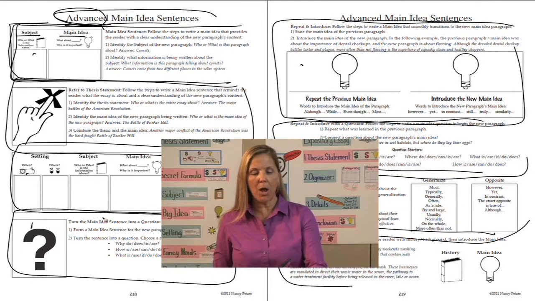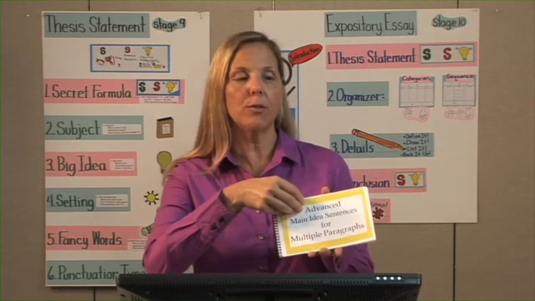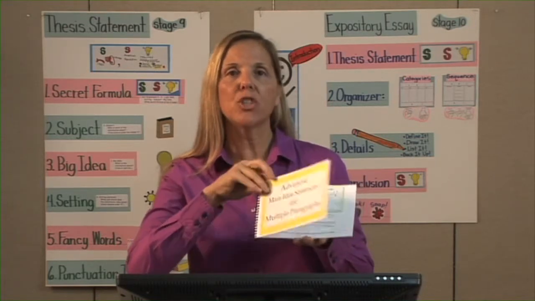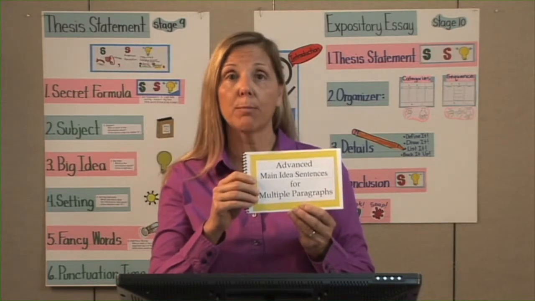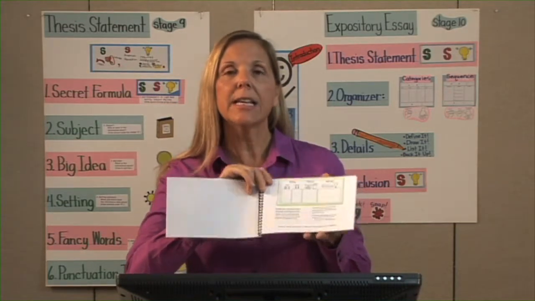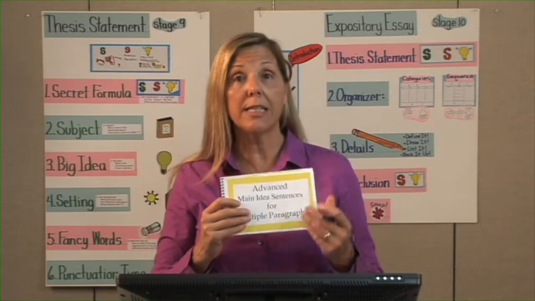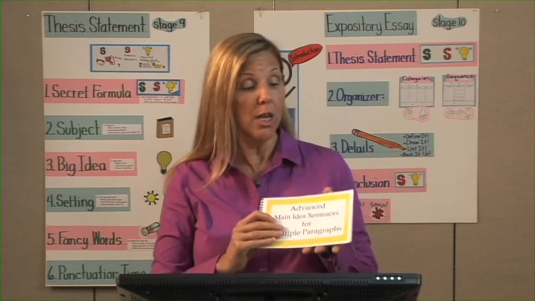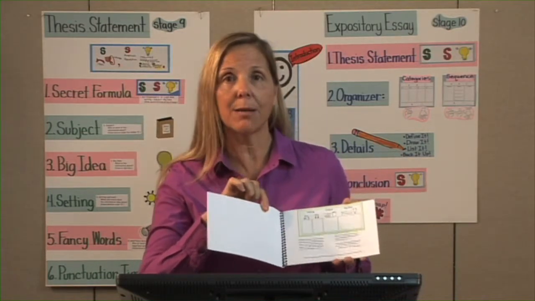Notice there are 8 boxes that I just framed here. I cut out each one of those. I glue them on index cards so that they have separate pages. And when students are choosing a more advanced way to start their main idea sentences in their body paragraphs, they can flip through this book to see each idea separately. Now, you don't need to do this. They could just look at the two pages with all the ideas together. Sometimes that visually may be too much information at one time for students, so when you have them separated on their own pages, it's easier for them to look at them in isolation.